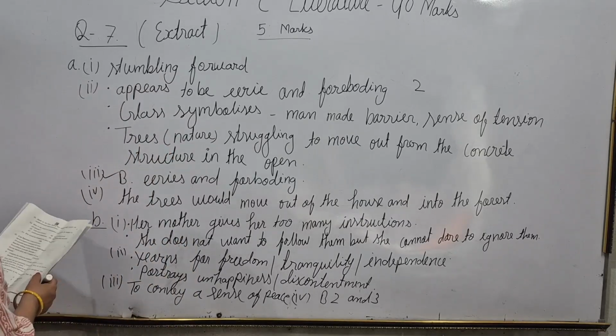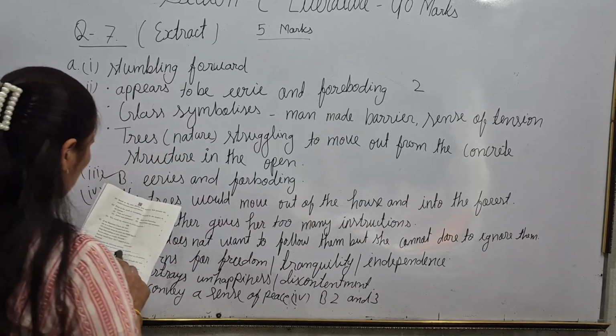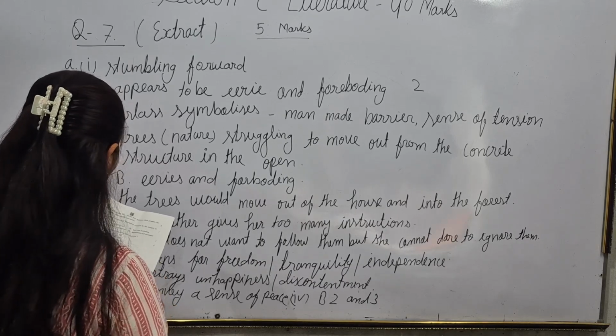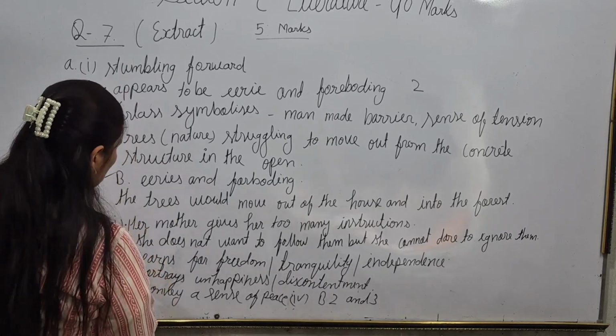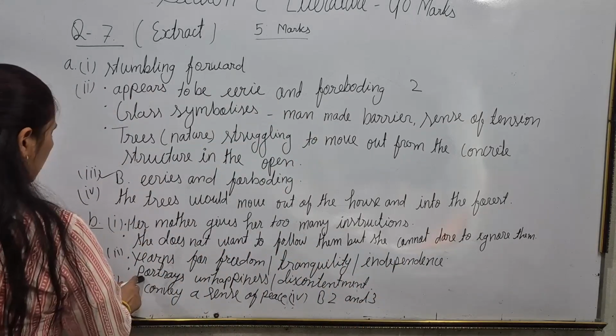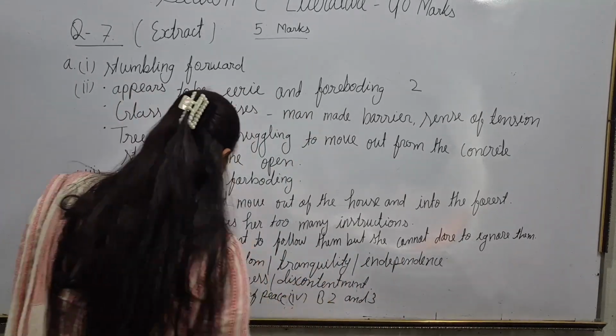Now the second question: what does the girl constantly yearn for? What do you gather about Amanda from the poem? So here the answer: she yearns for freedom and tranquility, independence, and portrays unhappiness and discontent.